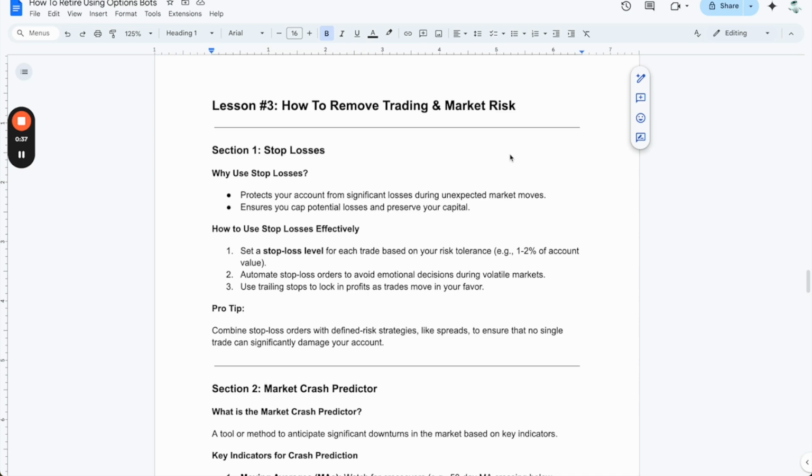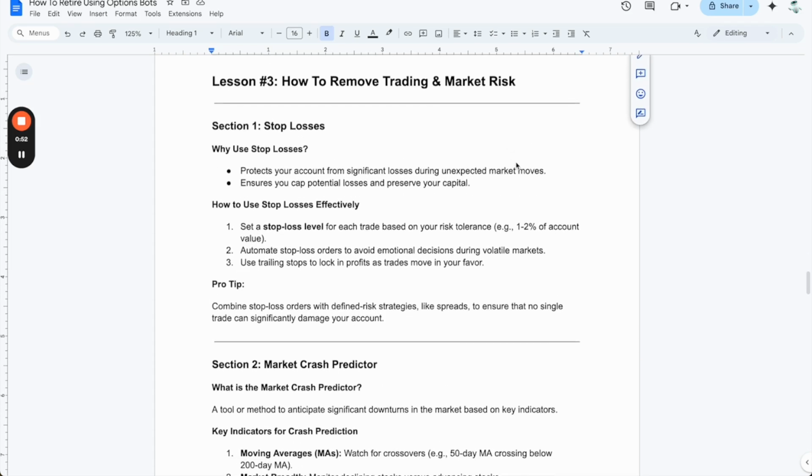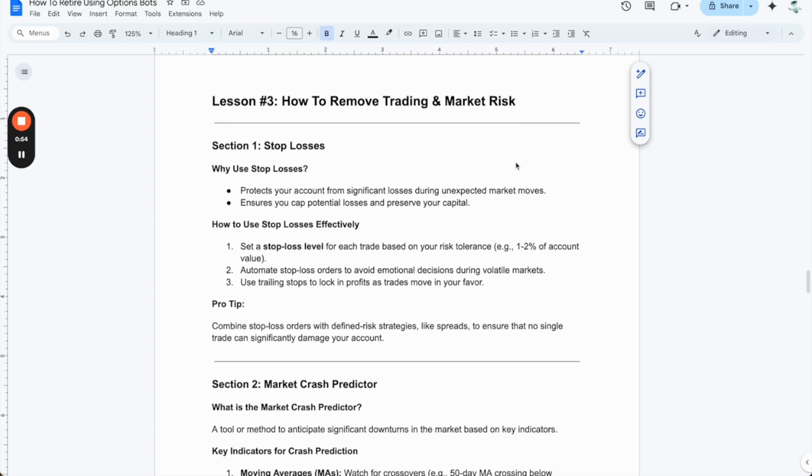And now that you have those bots and you're using those strategies, the question is, what settings, what rules can I put around those bots to implement so that they have extra securities and protections, that they are more consistent and more reliable. So again, I'll be going through this PDF, which is linked below this video.